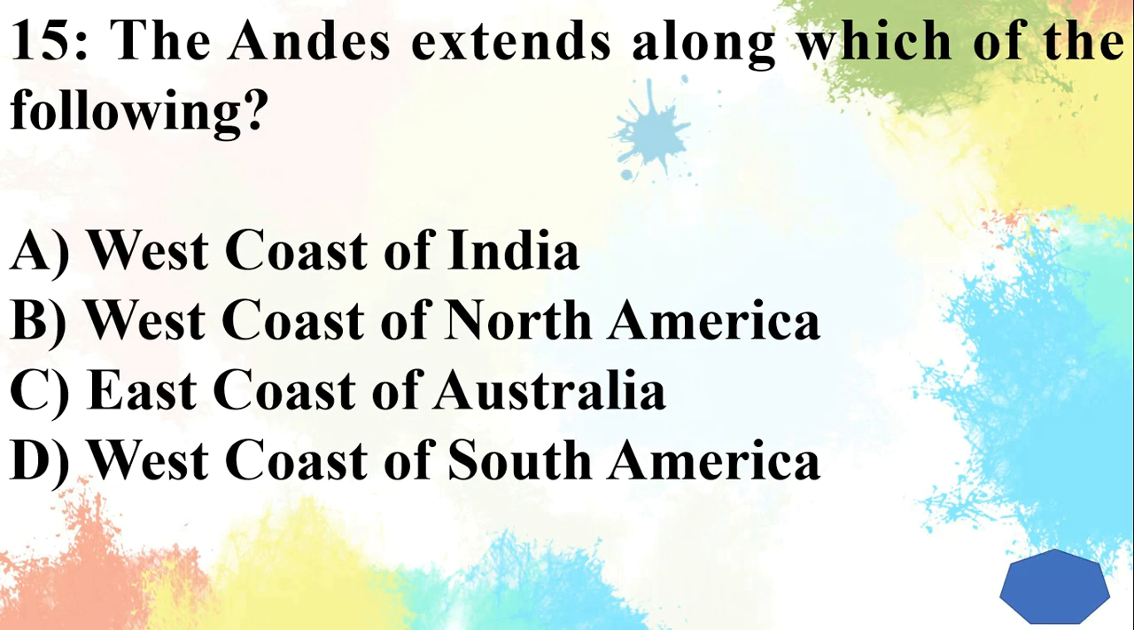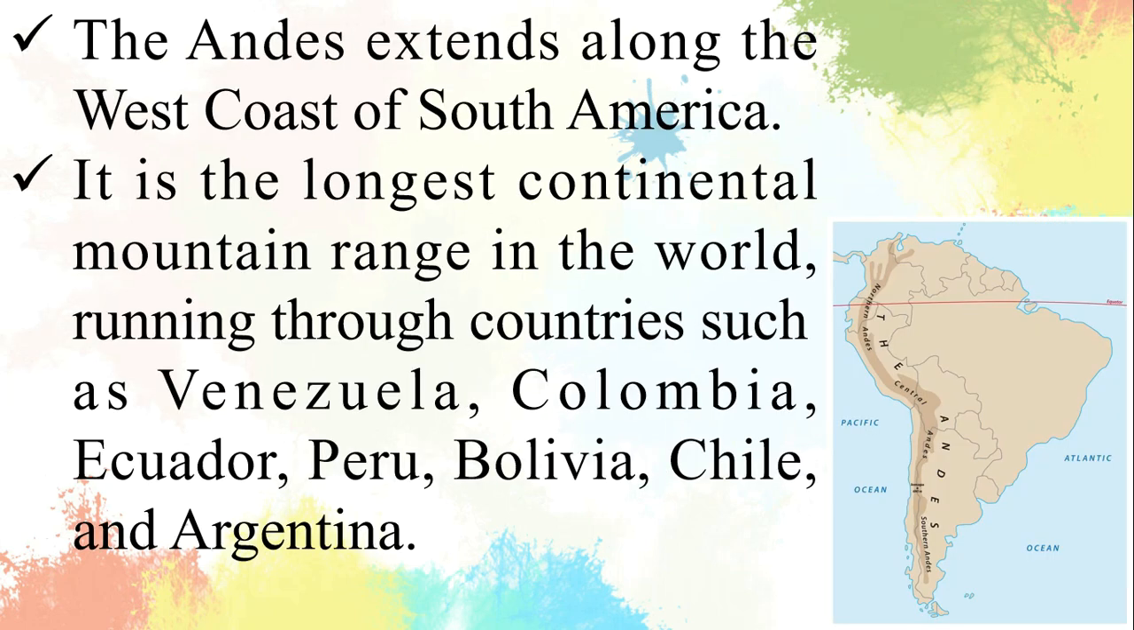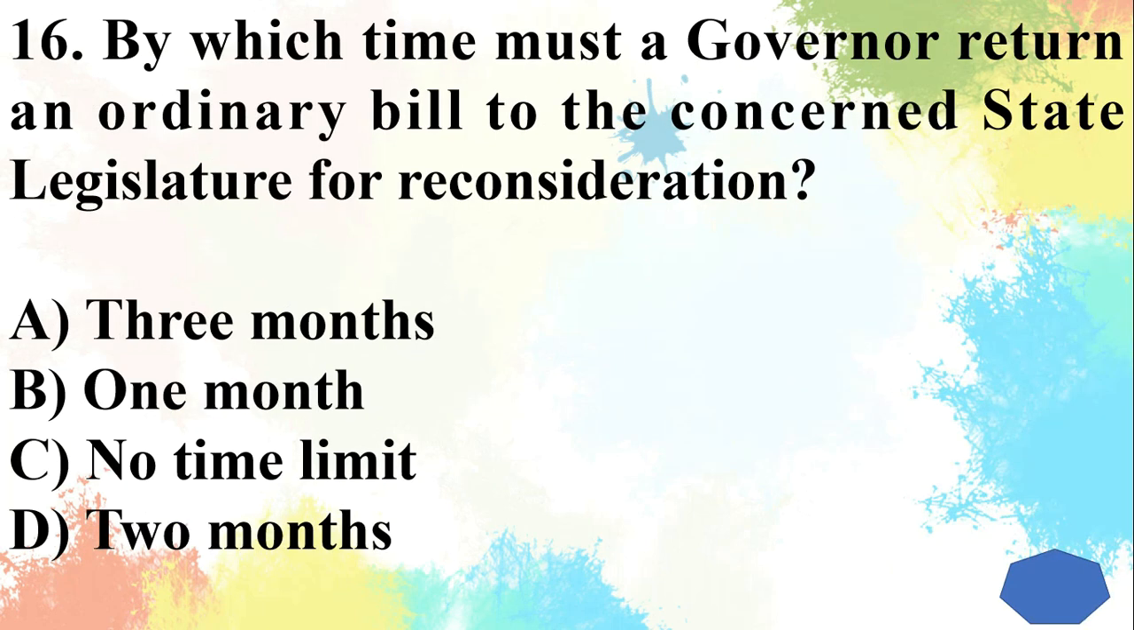Question 15. The Andes extends along which of the following? Answer is west coast of South America. The Andes extends along the west coast of South America. It is the longest continental mountain range in the world, running through countries such as Venezuela, Colombia, Ecuador, Peru, Bolivia, Chile, and Argentina.